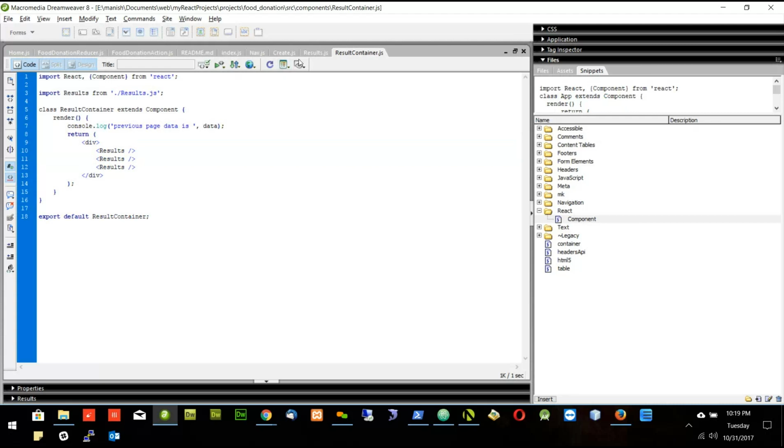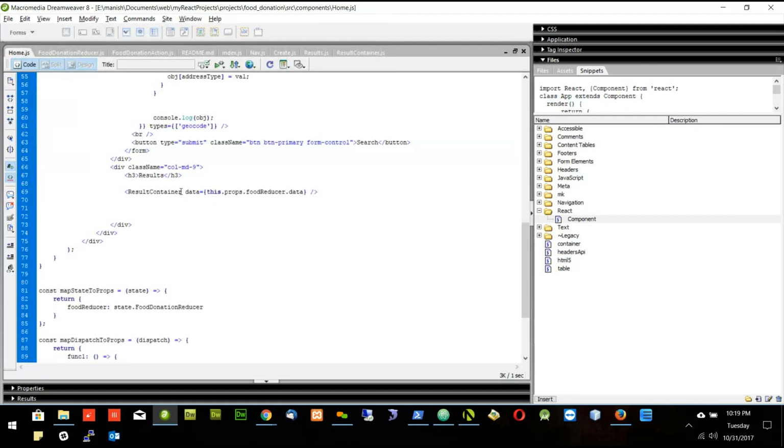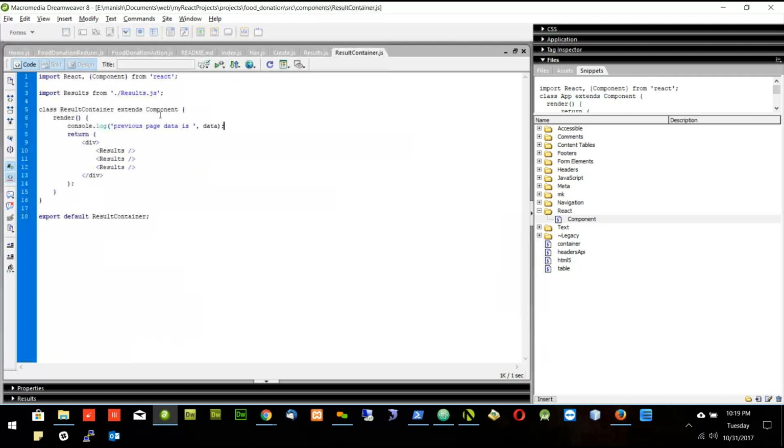So whatever data I am passing here in the result container is the value which comes from the Firebase. Now it goes to the data, and that data will go to the result container. So in the result container, I can access the data like this dot props dot data. Whatever data we are passing will go here in the format of this dot props dot data.